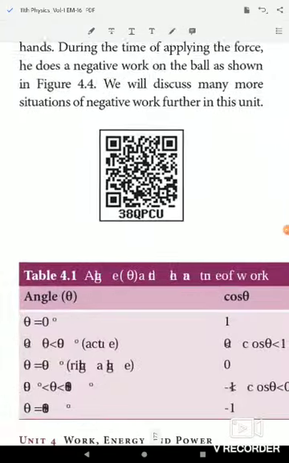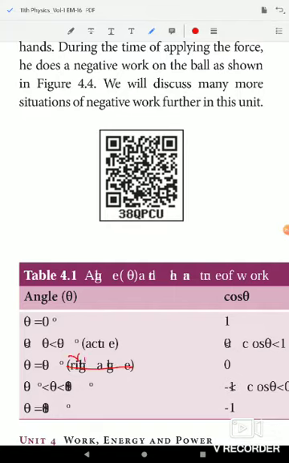Theta equal to 90 degrees is a right angle. So cos 90 is 0, and work done becomes 0.